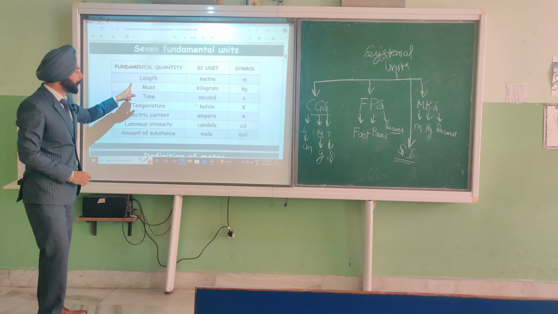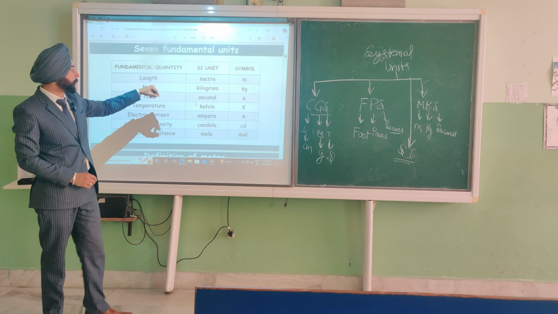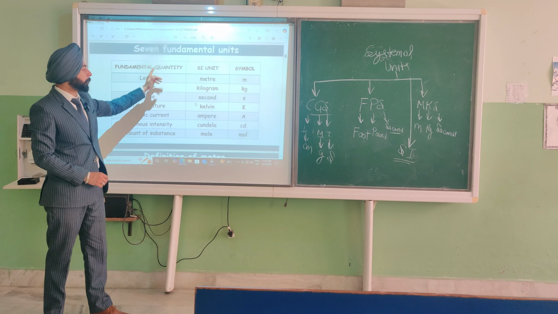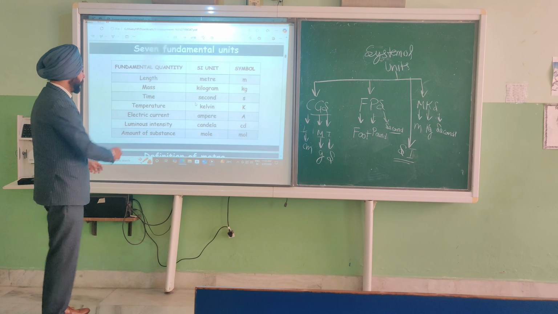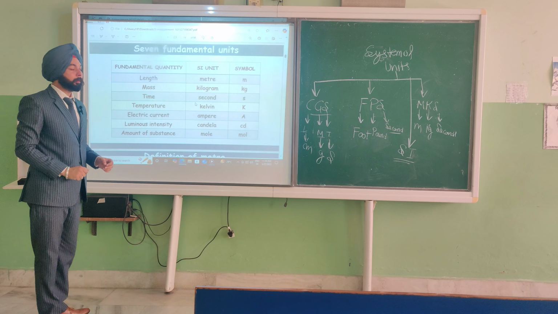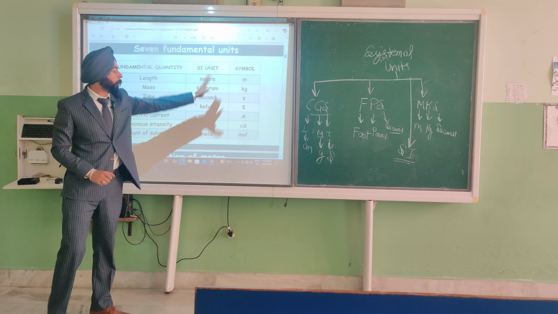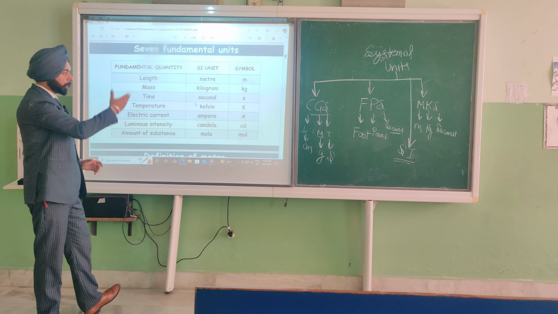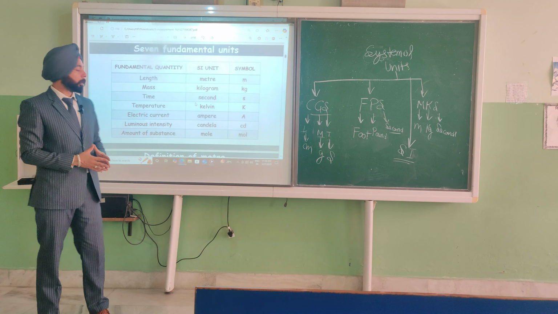Now, fundamental quantity length. If I talk about length, we measure in a meter, and the symbol is m. If I talk about mass, we measure in a kilogram in the SI system; the unit is kilogram and the symbol is kg.